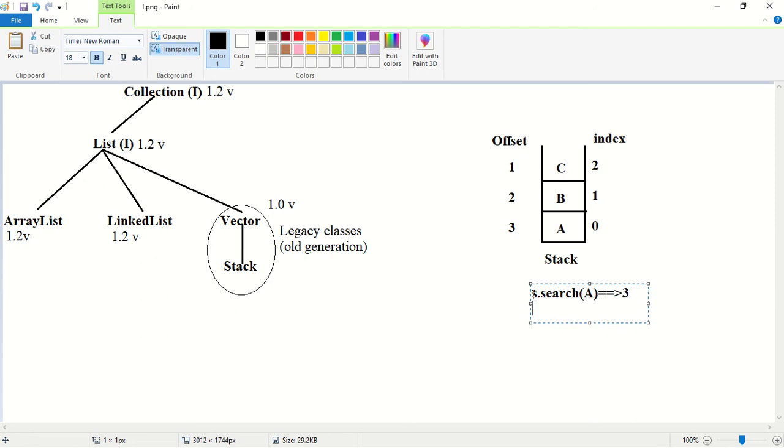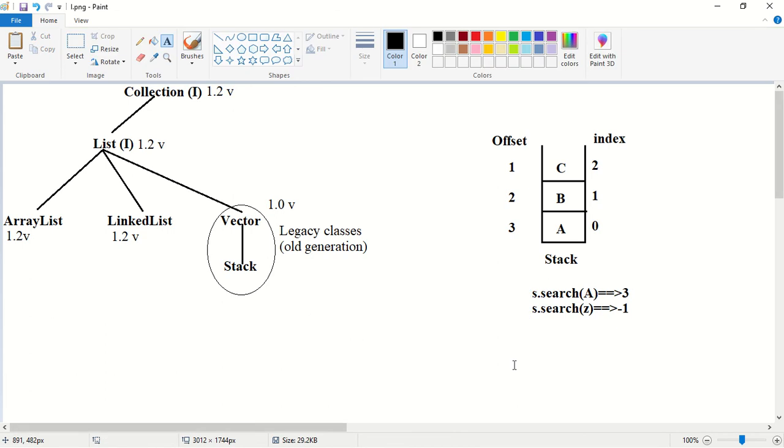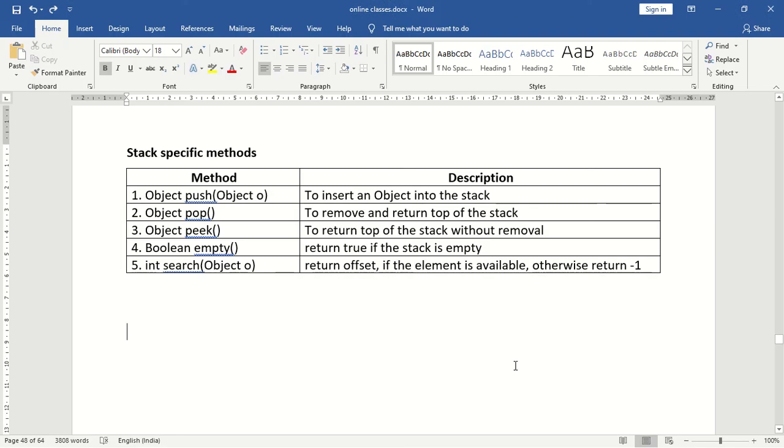Next, if I call s dot search of Z, is there any Z object inside the stack? No. So if the element is not present inside the stack, it is going to return -1. So this is about the search method. These are the 5 methods which are specific to the stack.